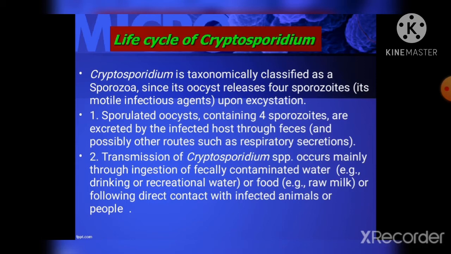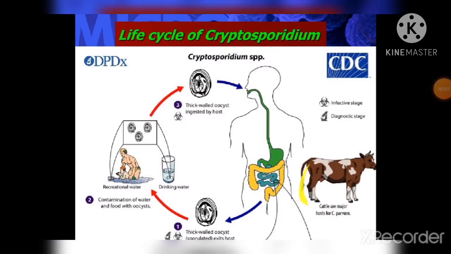So the second process is the transmission of Cryptosporidium. It occurs mainly through ingestion of fecally contaminated water, for example, drinking or recreational water, or food, or following direct contact with infected animals or people. So cattle are known to be the major host for C. parvum or crypto. So when the host releases its oocysts, the transmission is through ingestion of contaminated water, then once the host ingests the oocysts, the symptoms for crypto will start.